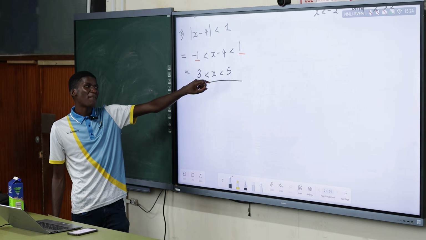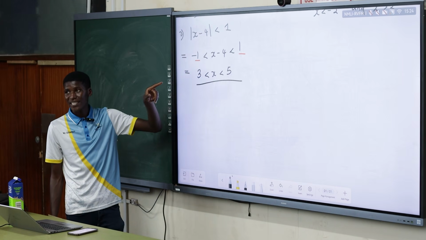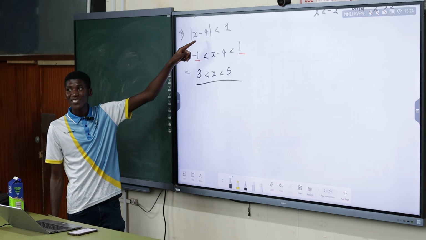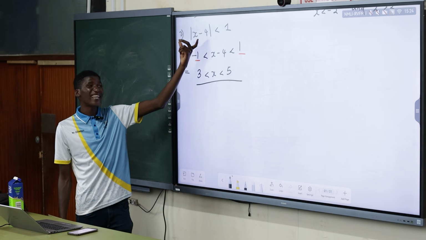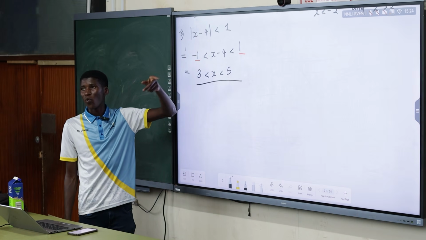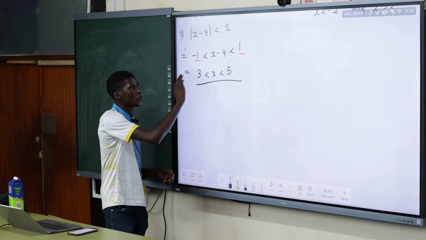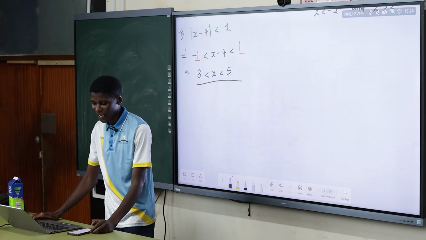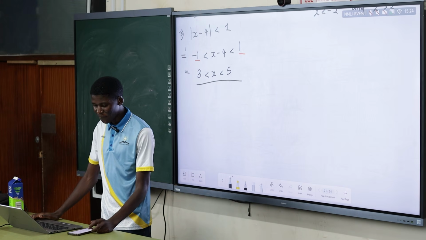If you substitute any number that is not in this range, maybe a number less than 3, like 2. If you put in 2 - 4, you get -2, and the absolute value of -2 is 2. Is 2 less than 1? No. It's a false expression. So you can always confirm your answer from that. Yeah, that's simply it.